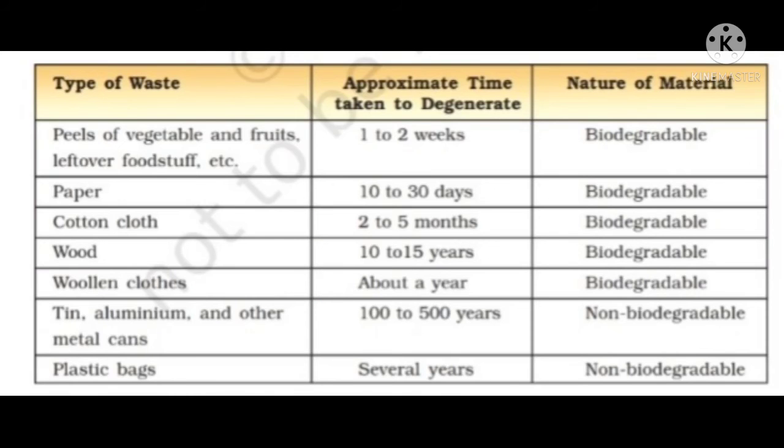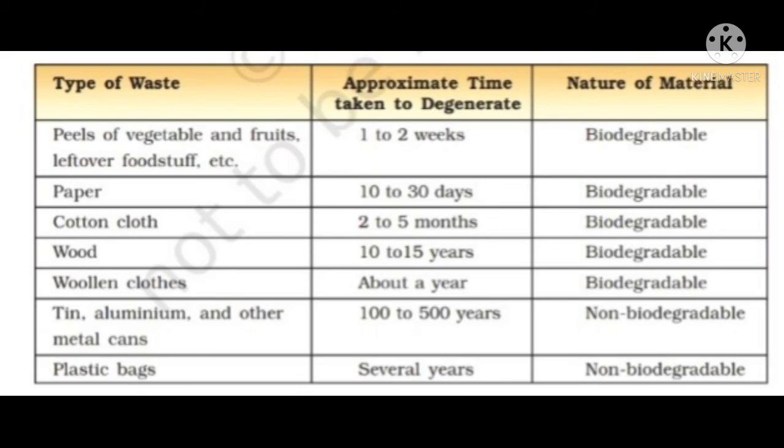So here is a chart which shows the type of waste and the nature of the material, whether it is biodegradable or non-biodegradable, and how much time it takes to decompose. The first one is peels of vegetables and fruits, leftover foodstuff, whatever food item we are eating. That takes approximately 1 to 2 weeks to decompose.